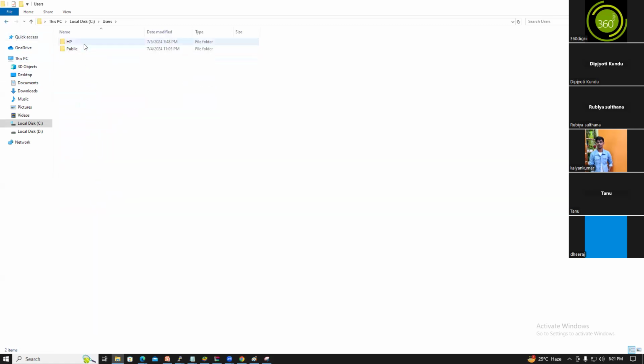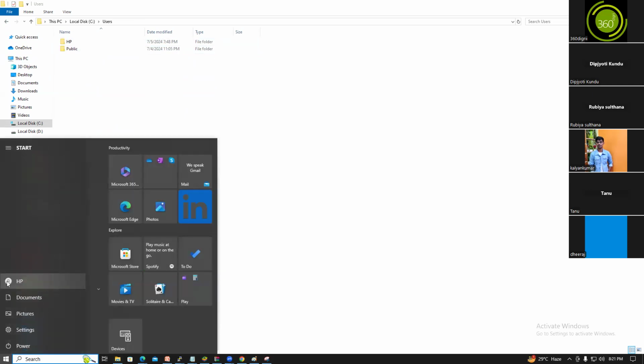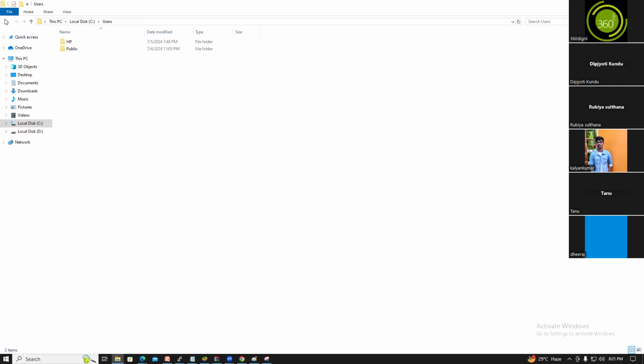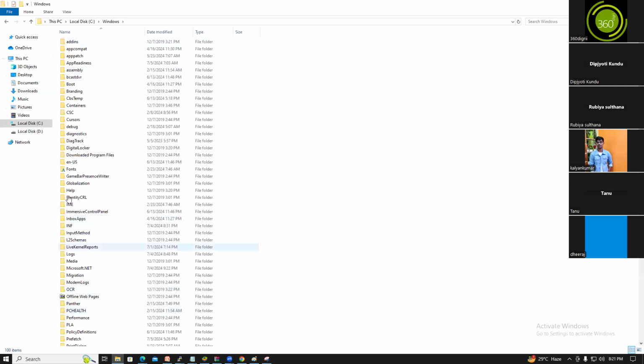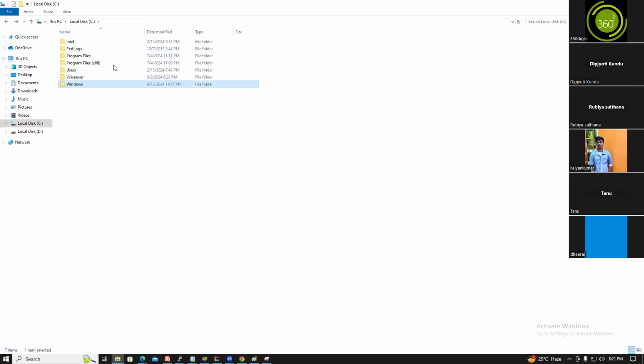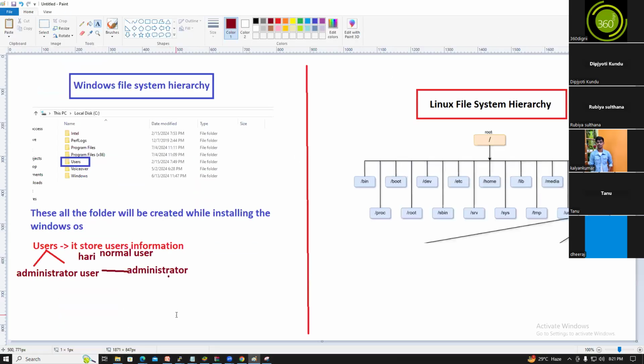So Users holds the user information. I logged in as an HP user. Which user, guys? HP user, which is a normal user. Then there is the administrator user. This is the Windows, the fonts, everything. Every folder has its own purpose, guys. These folders are created while installing the Windows OS.